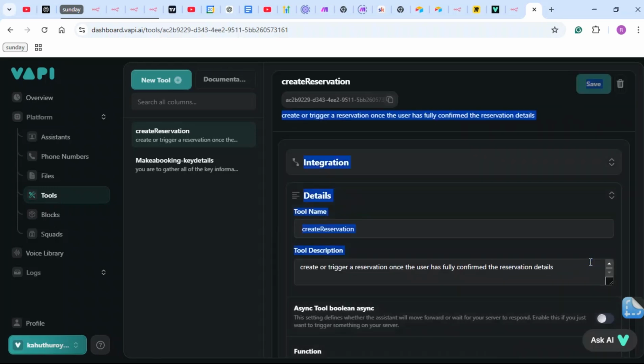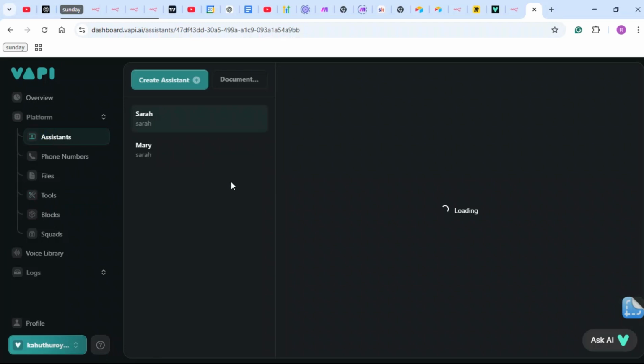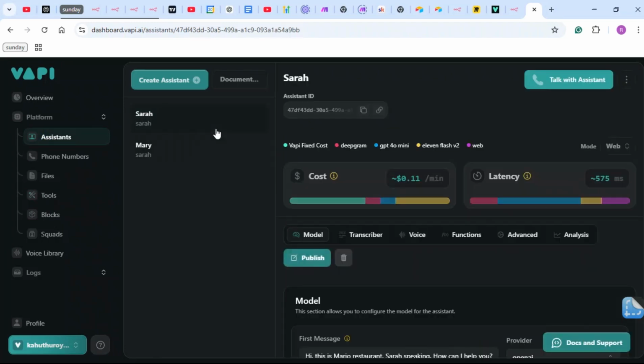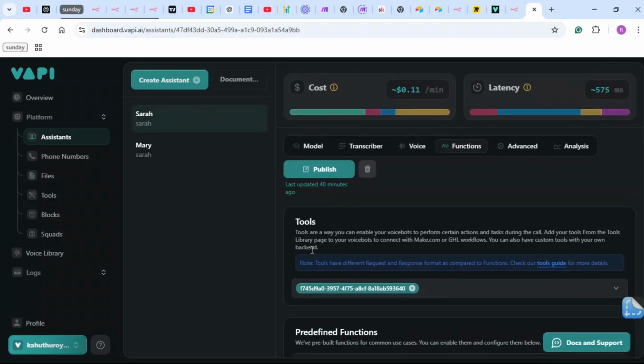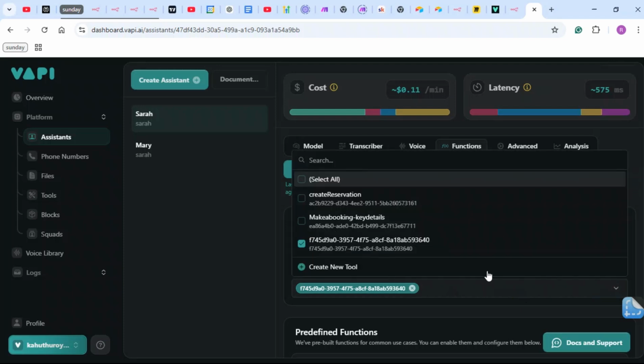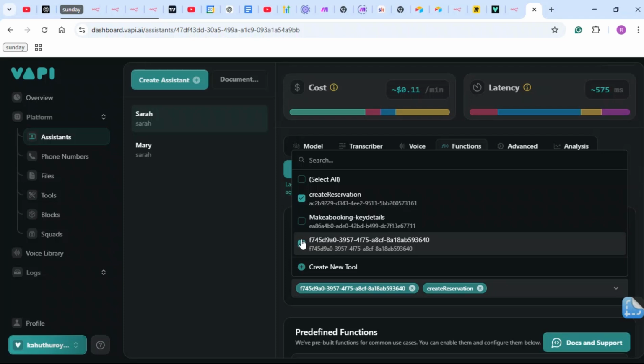Yeah, it's all good. Now we can go back to our assistant, to the advanced section, and functions. So basically we have dealt with this. So I'm just going to click on createReservation. This is a tool we have created, so we're just going to attach it right here, and we're going to remove this.